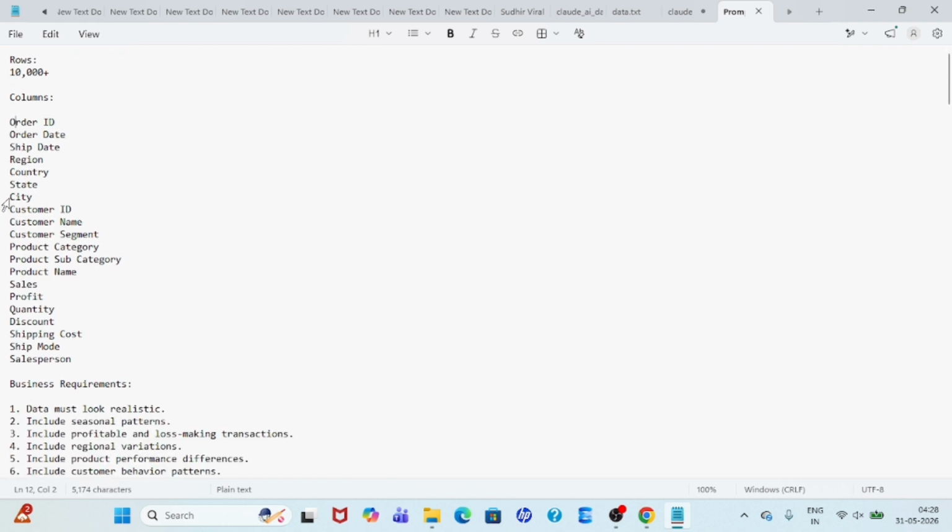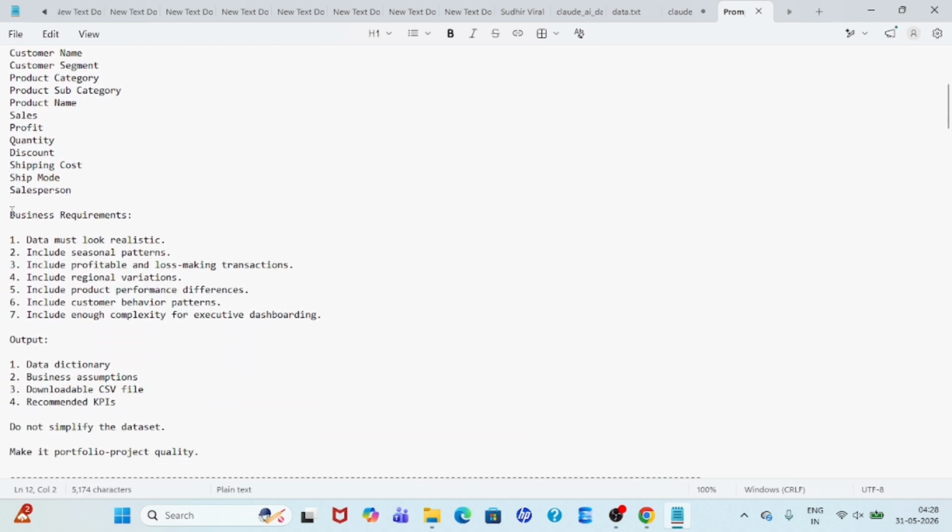If I go down, here is the business requirement I have written. Data must look realistic, include seasonal patterns, profitable and loss-making transitions, regional variations, product performance differences, and customer behavior patterns, with enough complexity for an executive dashboard.